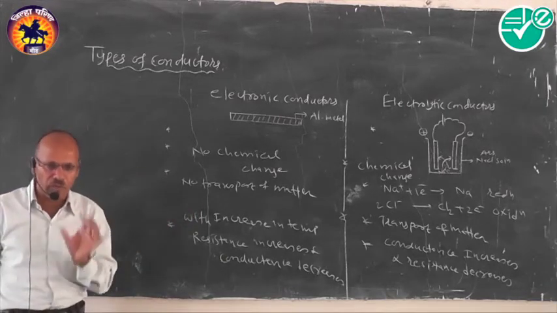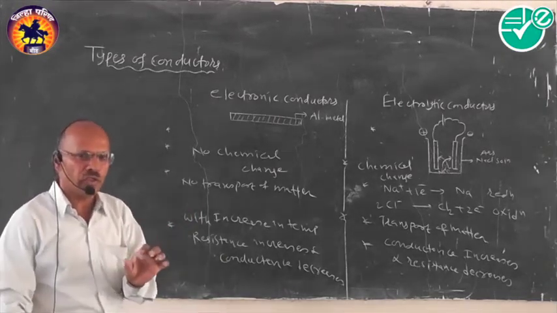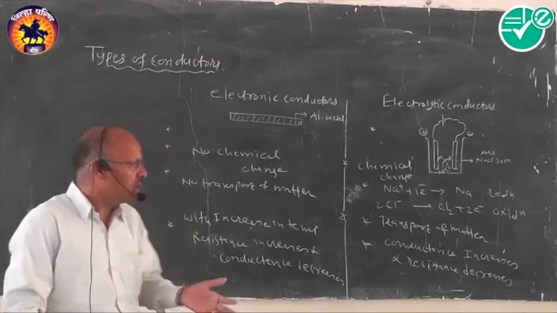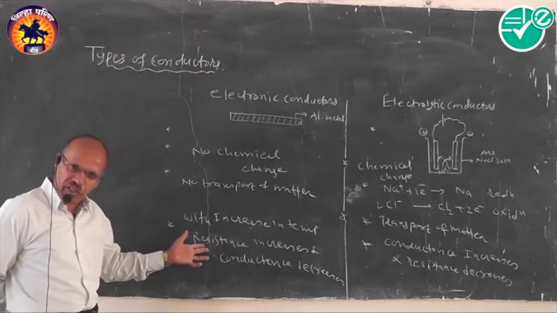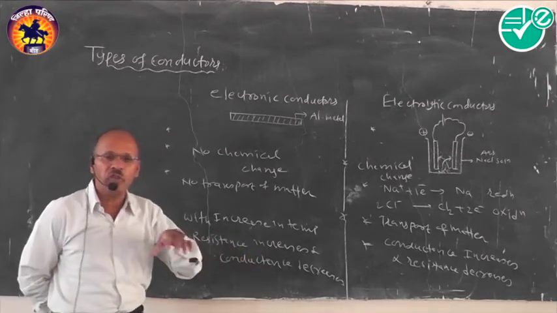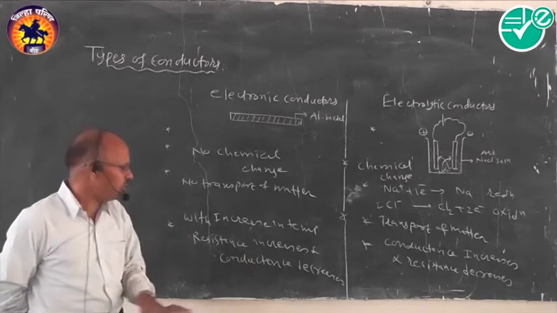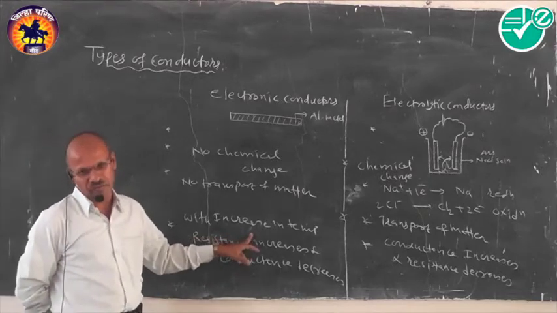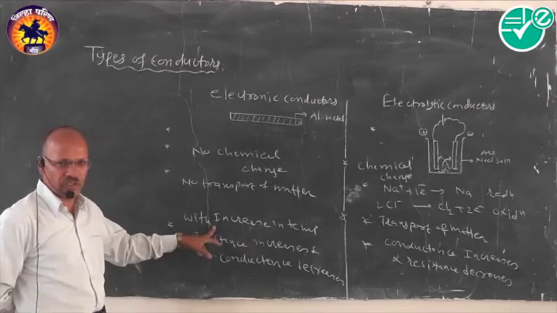Due to the increase in vibrational motions, they undergo collisions, and as a result of the increasing kinetic energy, they offer much more resistance, and by that way, their conductivity always decreases with increasing temperature. So you have to remember this point just like this.